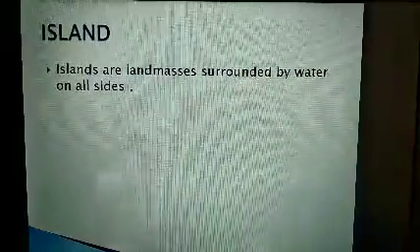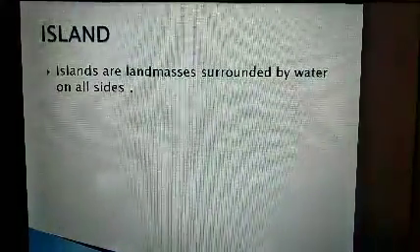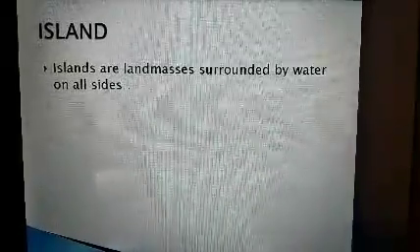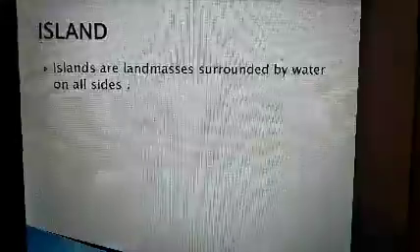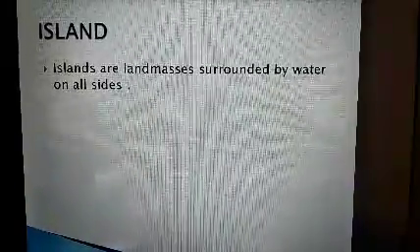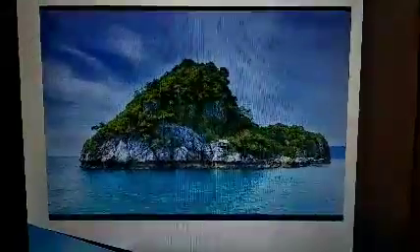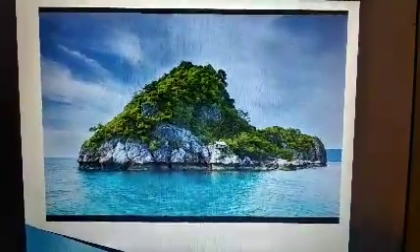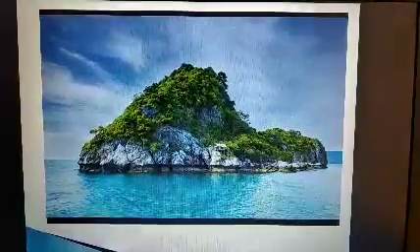After learning of coastal plains, let us learn about island. What is an island? Islands are areas of land that are not connected to a continent and are surrounded by water from all the sides. Okay, let me show you the picture of an island. Here is the image of an island. Just have a look. Surrounded on all sides with water only.